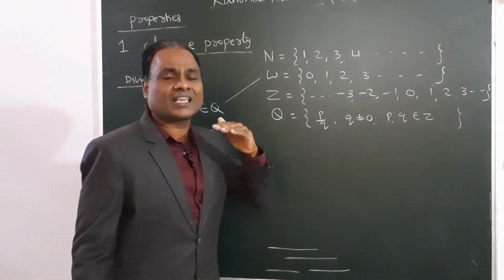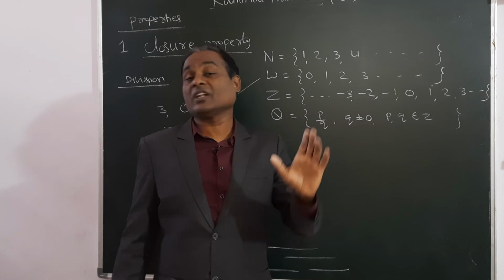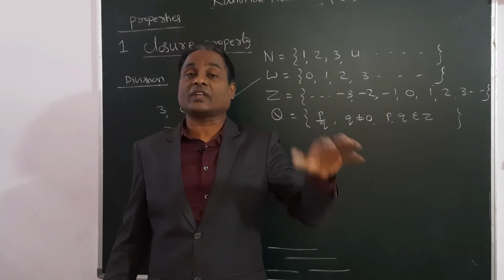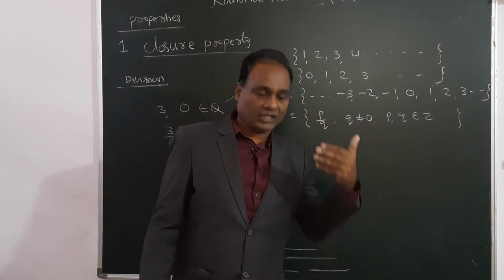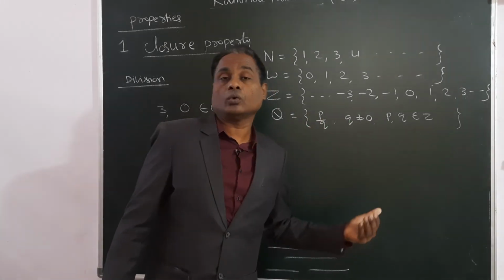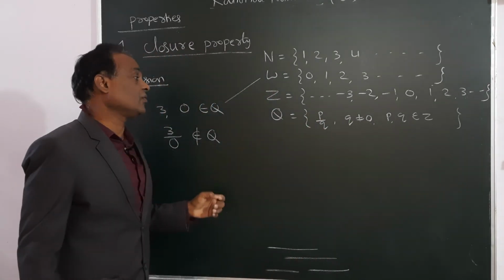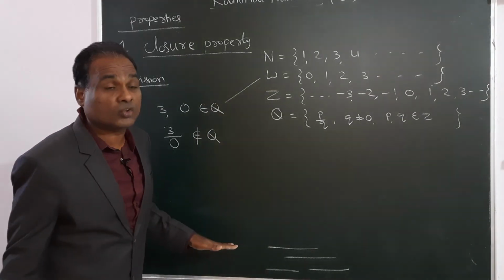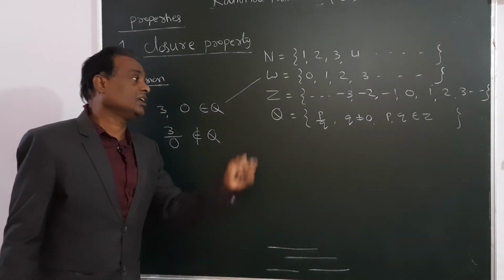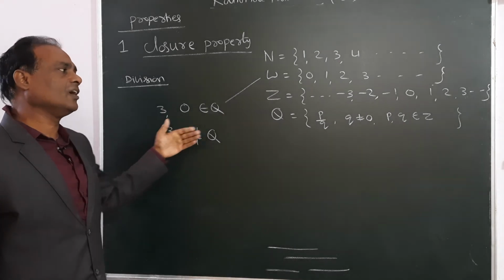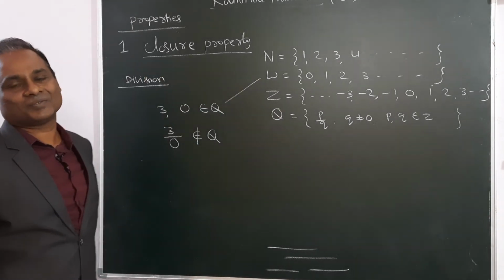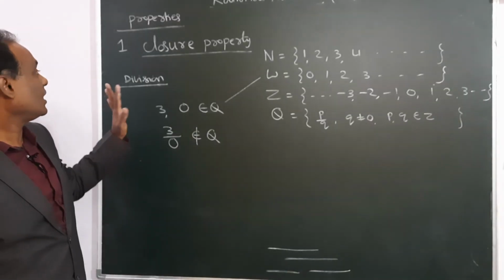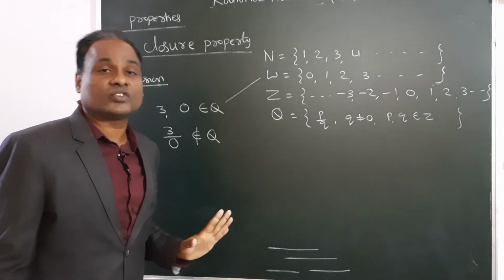A general statement means it should be true for all the numbers, whatever you take. So for 0 it is failing. Therefore we can say that rational numbers are not satisfying closure property under division. It will fail for 0. Other than 0, it will satisfy for other numbers. So like this, we studied the closure property.